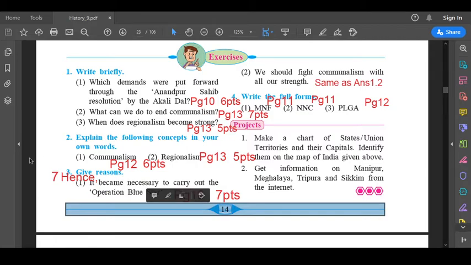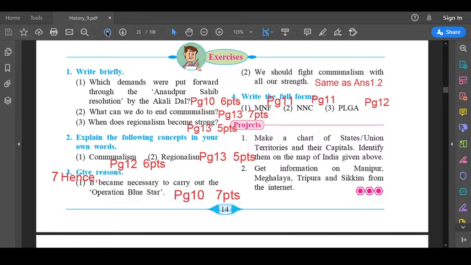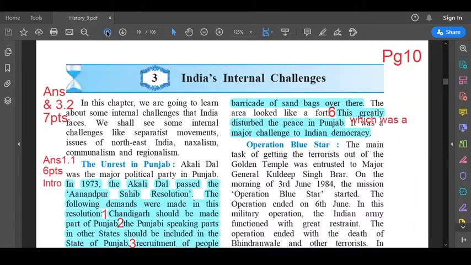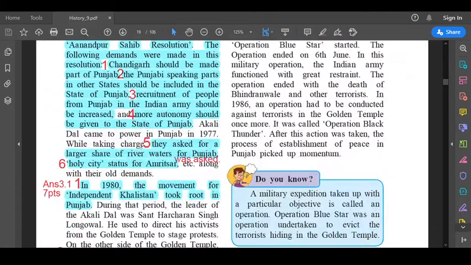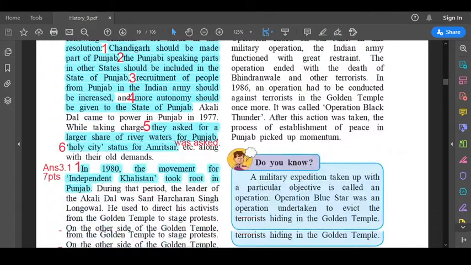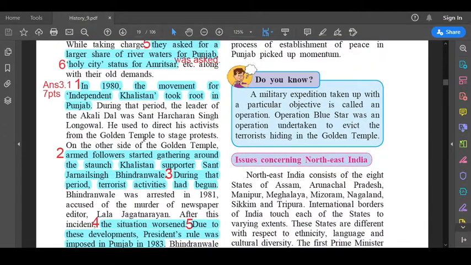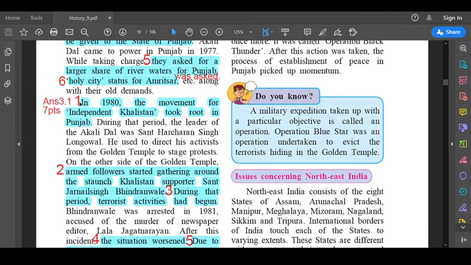Now the answer for this question is on page number 10. Let us go to page 10. Here, left hand side, last paragraph, first line. In 1980, the movement for independent Khalistan took root in Punjab. That's your first point. After that, leave 4 lines.